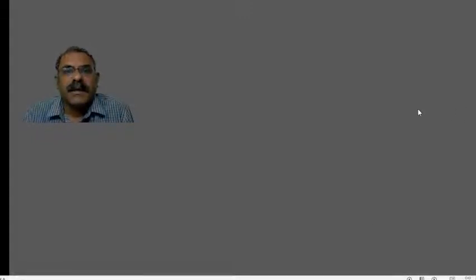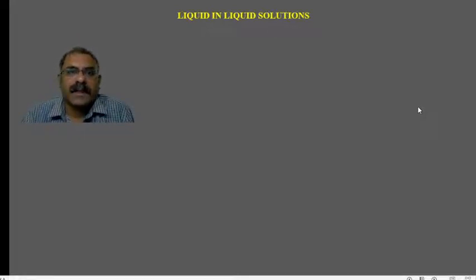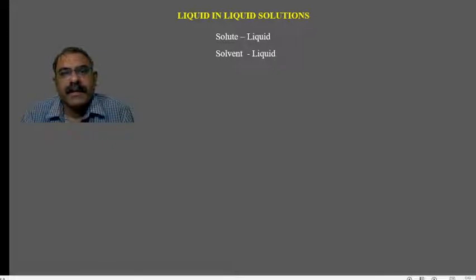Today's section, we are going to look at Raoult's Law. Let's start with liquid in liquid solutions. Liquid in liquid solutions contain solute as well as solvent in liquid form.